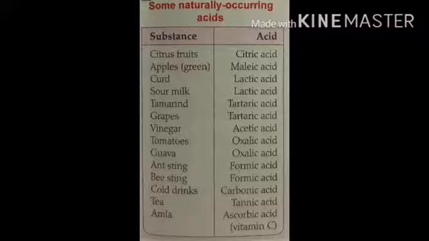Citrus fruit, citric acid. Apple, malic acid. Curd, lactic acid. Sour milk, lactic acid. Tamarind, tartaric acid. Grapes, tartaric acid. Vinegar, acetic acid. Tomato, oxalic acid. Guava, oxalic acid. Ant sting, formic acid. Bee sting, formic acid. Cold drink, carbonic acid. Tea, tannic acid. Amla, ascorbic acid or vitamin C.